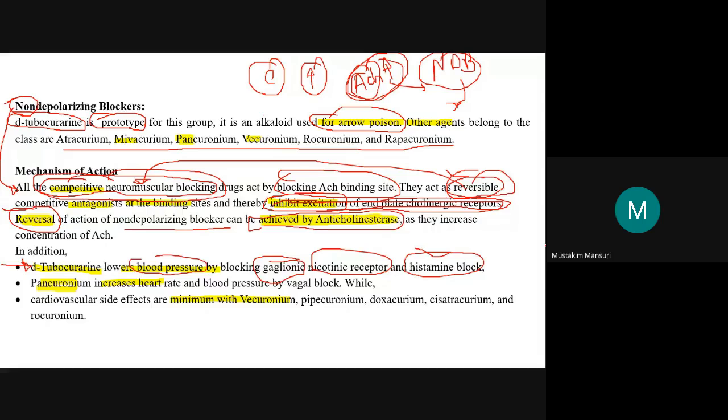If you read, I think it is in Goodman and Gilman, there is a story of the hexamethonium man. If we block the ganglia, then both the sympathetic as well as the parasympathetic systems will be blocked.